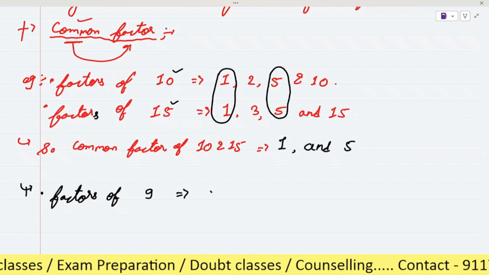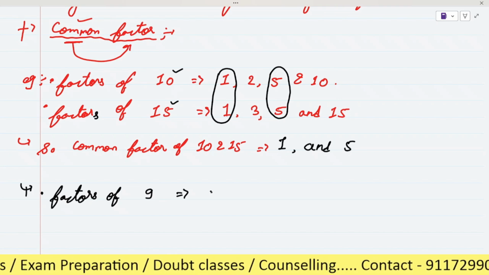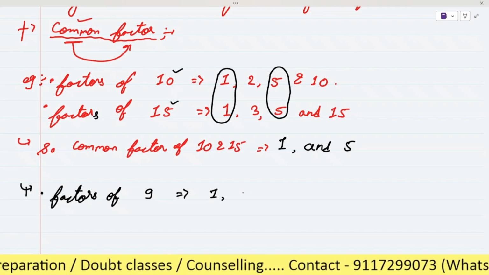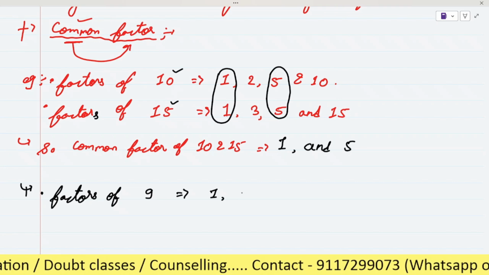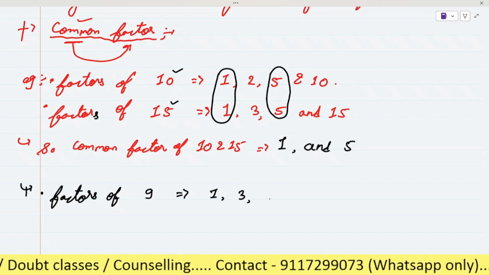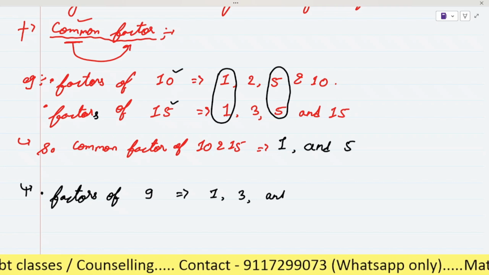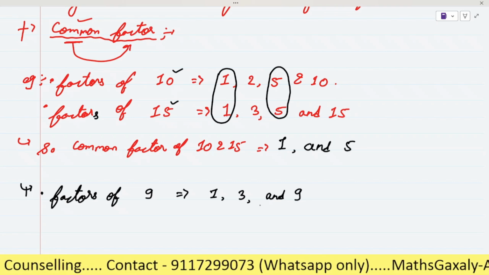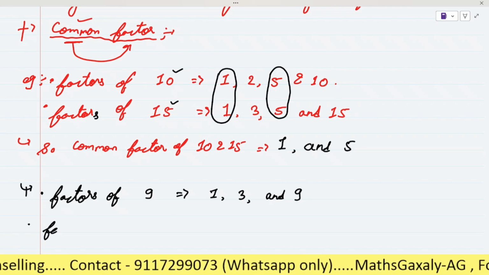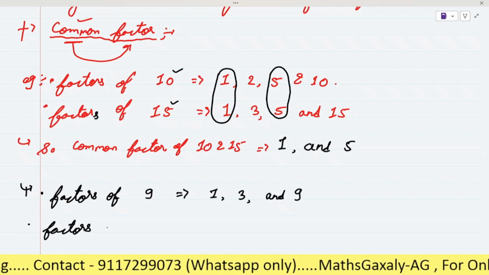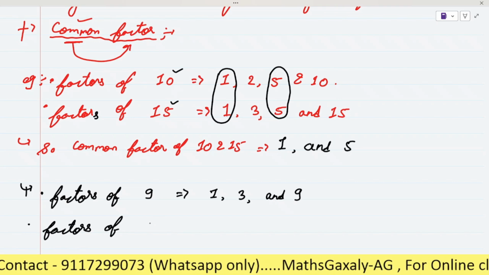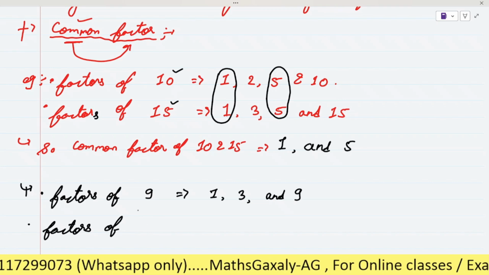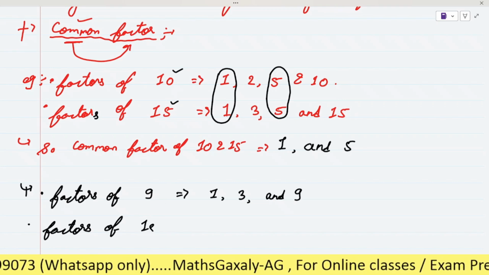What are the factors of 9? 1, 3, and 9. Very good. After this, we will take factors of, let it be, 18.